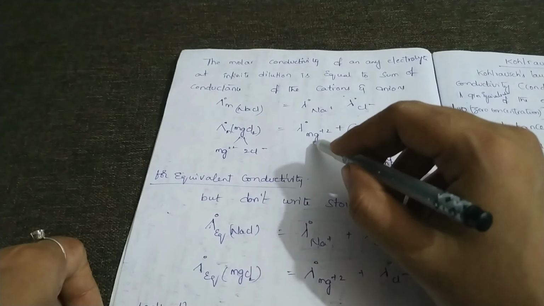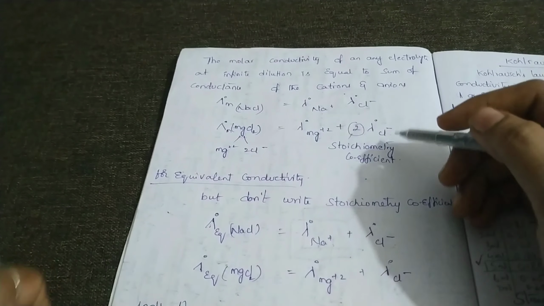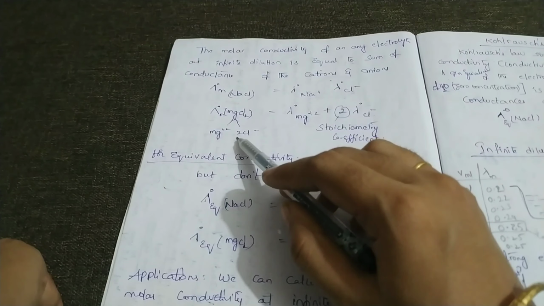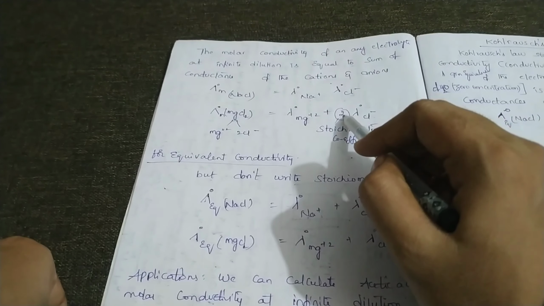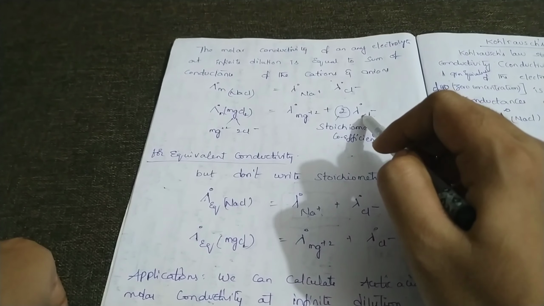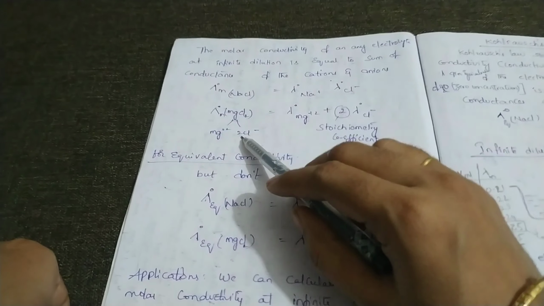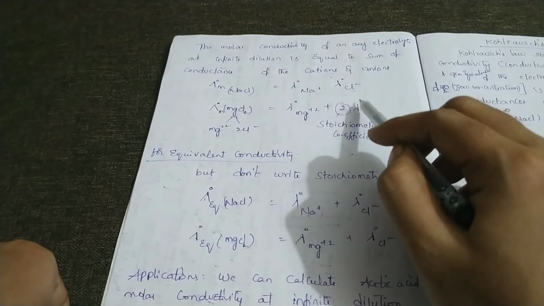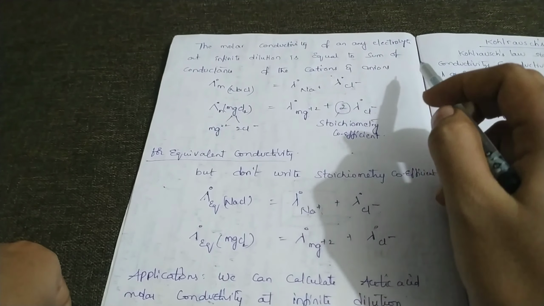What are the ions? Mg plus 2 and Cl minus. So how many Cl minus? 2 Cl minus. So you have to multiply with the stoichiometric coefficient, which is 2.